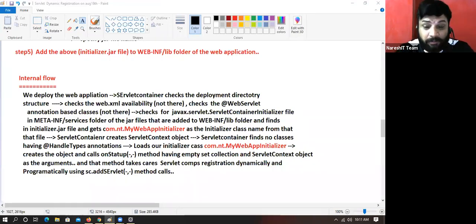We'll be having WEB-INF folder. What is this? If you create it also, it is a waste. When it is looking in jar file, if we create, what's the use? Come on, guys. Show some maturity. When it is looking in jar file, what's the use of it? There's no use of it.